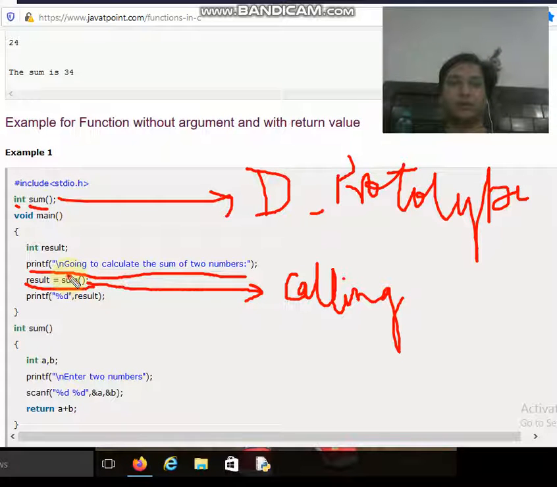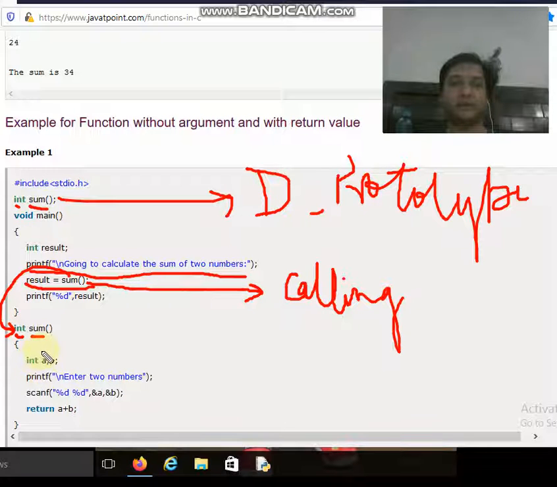When the function is called, the control reaches to the definition part of the sum, and the definition means the logic, what the function is actually going to perform for the user. So over here if you see, the sum is written, and before sum its return type. What will it return? It will return some integer value.